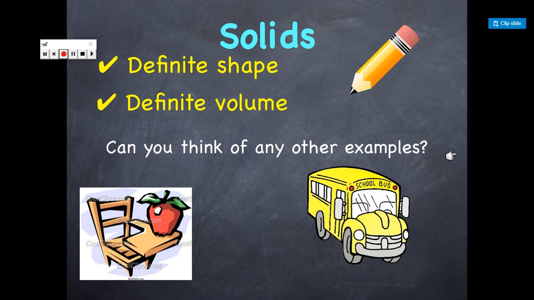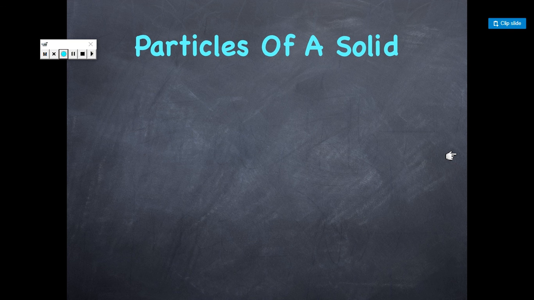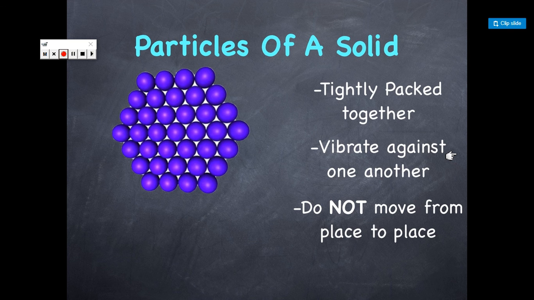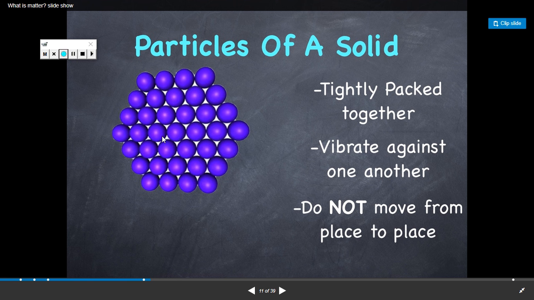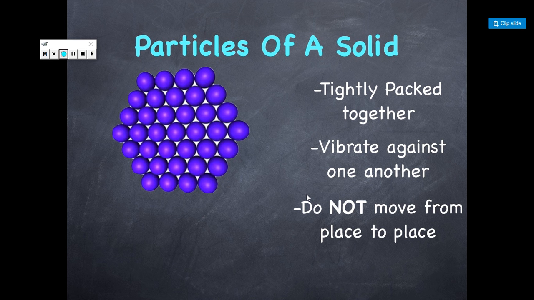You can think of other examples. Like what? Your car, your laptop, your mobile, as we said, whatever. Same shape, definite volume. The particles of the solid, or the pieces inside the solid, look at that, are very tightly packed together, and they can't move from one place to another. If you put the mobile in a space, can it move alone, or do you have to move it? Yes, you have to move it. It can't move from place to place.